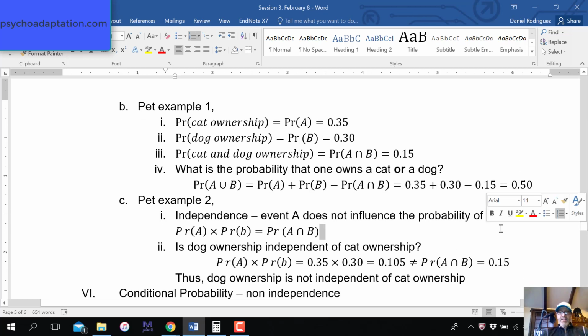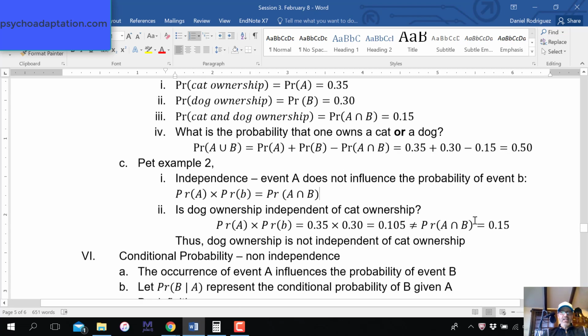We can test for independence. Is owning a cat independent of owning a dog? That's a good question, and we can actually test for that. We have independence if the probability of A times the probability of B, so it's the product of these two, is equal to the probability of A intersection B. So let's do that here.